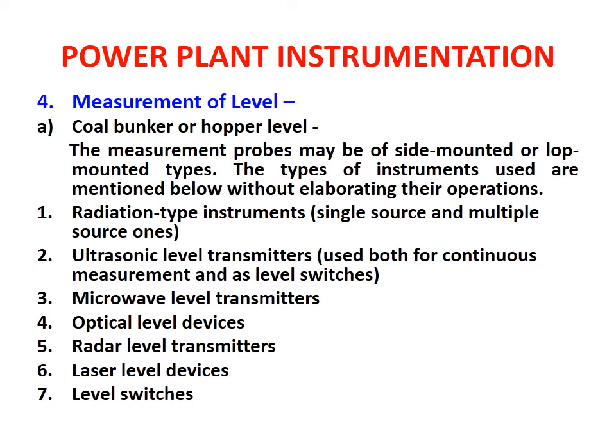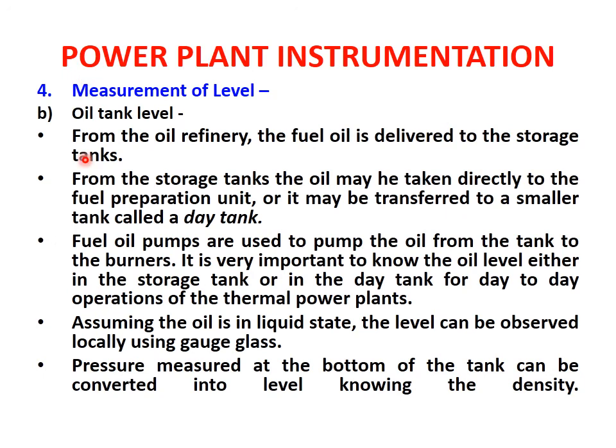Third is microwave level transmitters. Fourth is optical level devices. Fifth, radar level transmitters, then laser level devices and level switches. All these types of instruments are going to measure the coal bunkers or the hopper level, so that the level of the solid fuel, which is coal in the power plant system, is maintained.